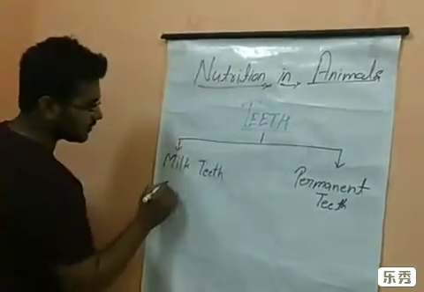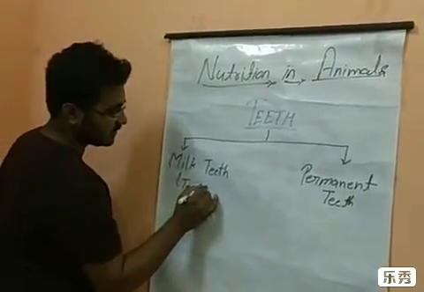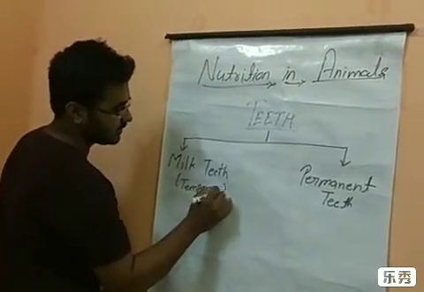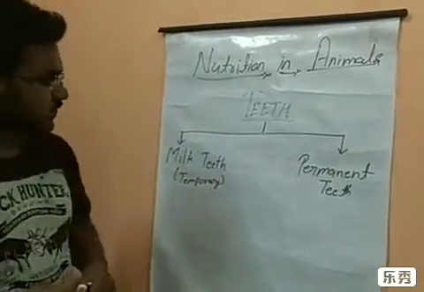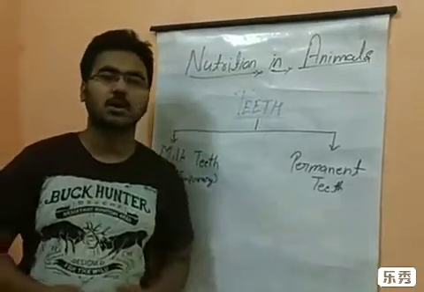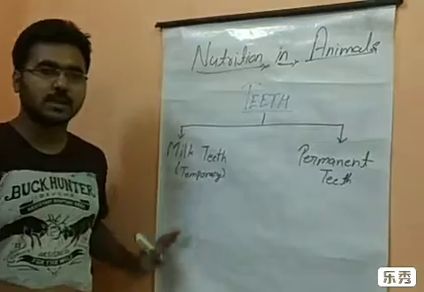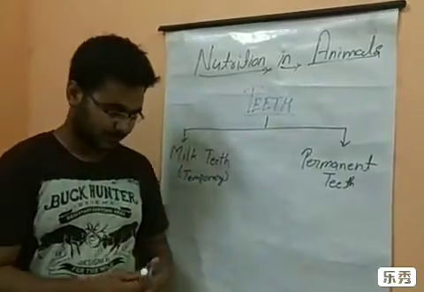Milk teeth are also called temporary teeth. So our teeth are categorized into two categories based on their origin, milk teeth and permanent teeth. We will study them separately.